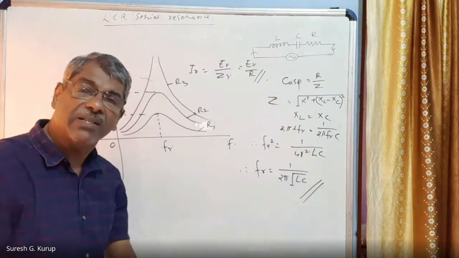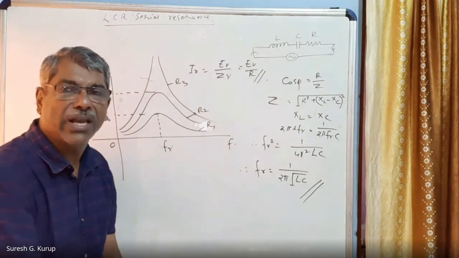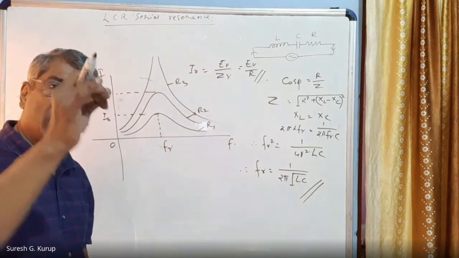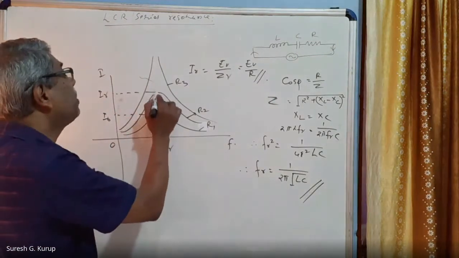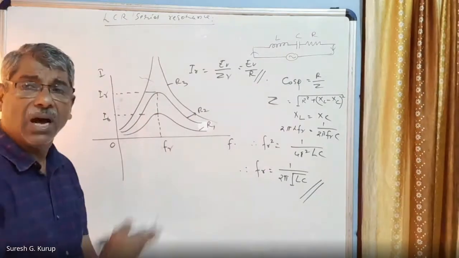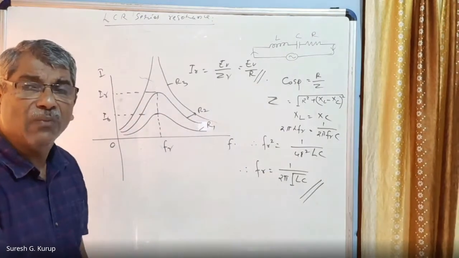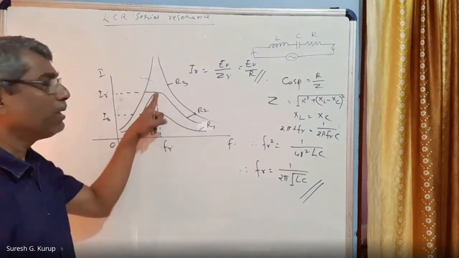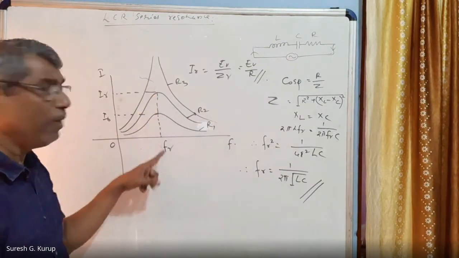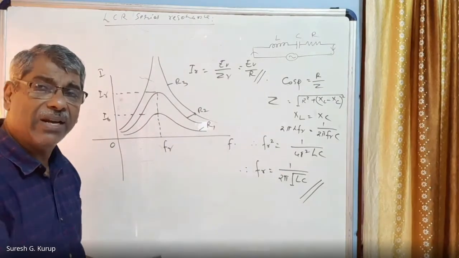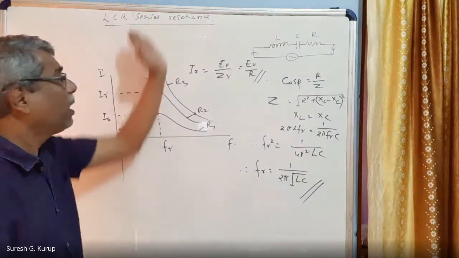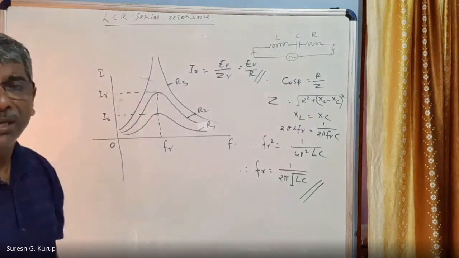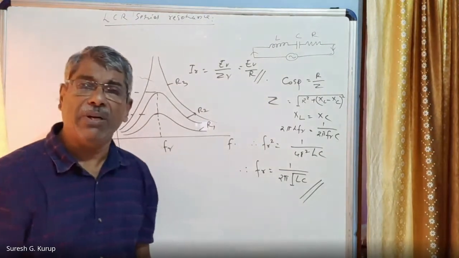So in an LCR series circuit, this kind of condition can take place. When the resistance is going on decreasing, the sharpness of the curve increases. Sharpness of the curve increases when the resistance decreases. That means the current increases to a sharp value when the resistance is less. If the resistance is zero, the current becomes equal to infinity. This is what is called resonance. So in electricity also there can be resonance.